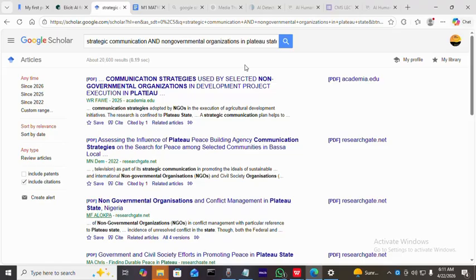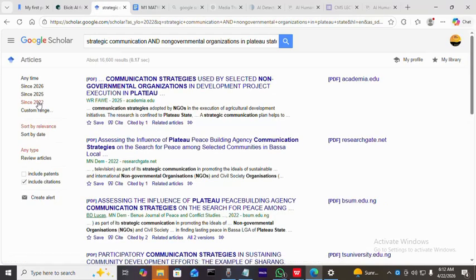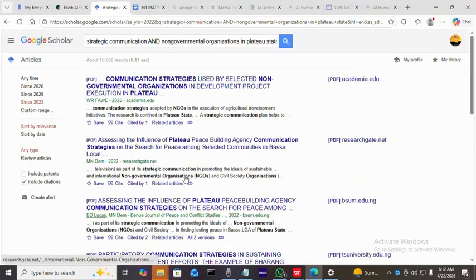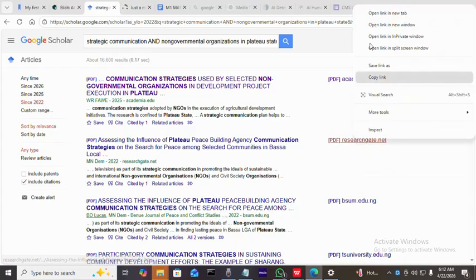Based on what we have asked, we have seen data and results from Plateau State and sometimes North Central and the rest. The good thing is that Google Scholar will always give you recent results, or there's a place where you can choose the most recent, from 2026 to 2022. Let's restrict the search. Then you will see that it gives us only the most recent research, which we are supposed to use for anything we need to do. We can't go back as far as anything more than 10 years. It's not good. Anything within 5 years is very good.